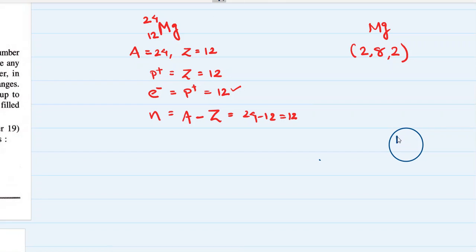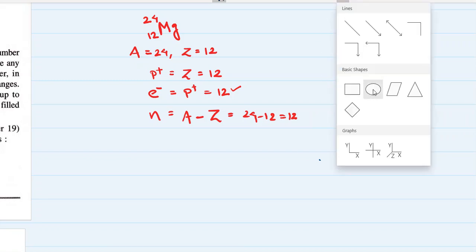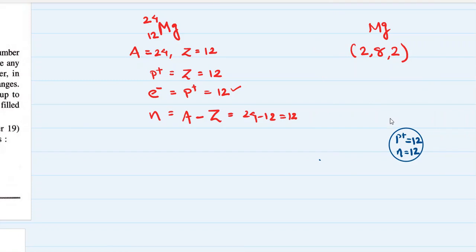Protons are 12. Neutrons are also 12. This is very important to show how many protons and neutrons it has. Okay, so that's the first shell.